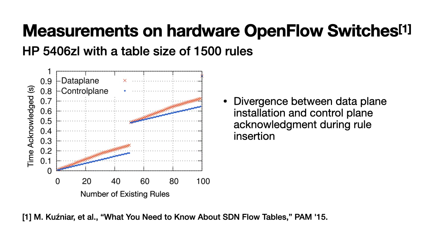Recent measurements on commodity hardware switches report that rule installation latency of up to milliseconds may cause inconsistent network states, even periodically or randomly stop responding to network events. Packets may drop or be forwarded incorrectly, while security concerns arise.